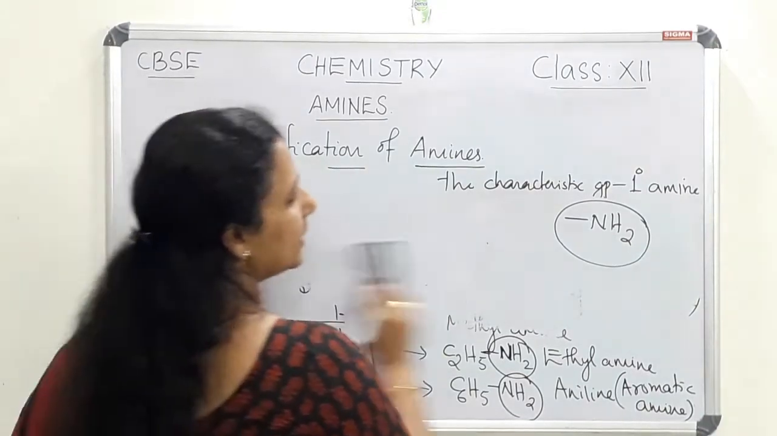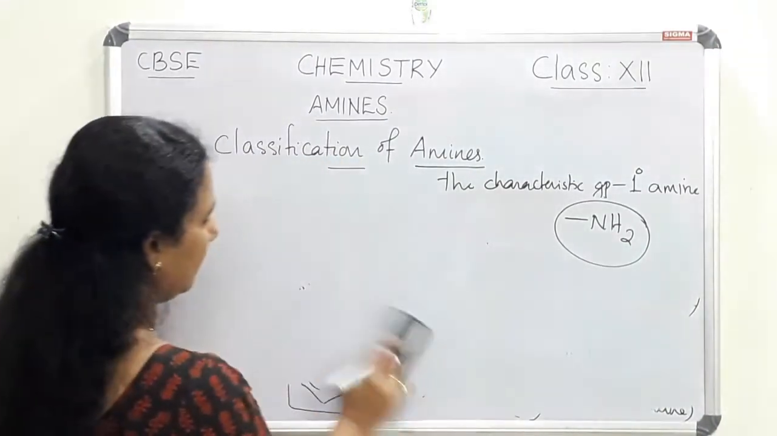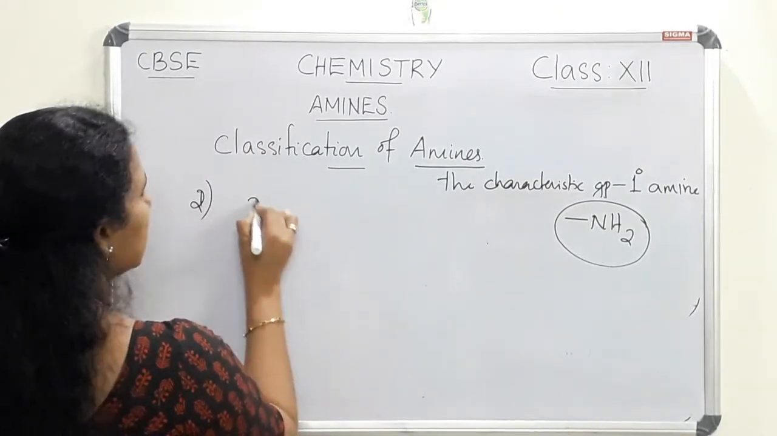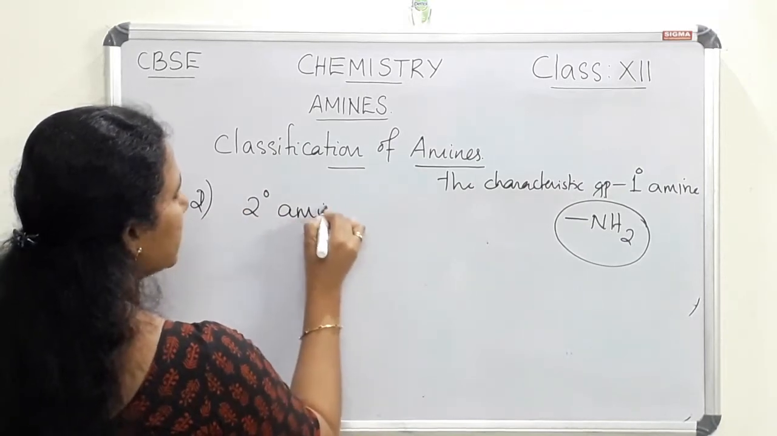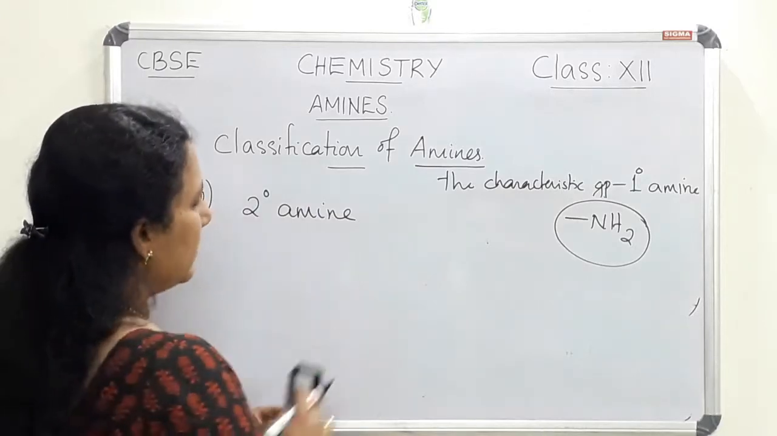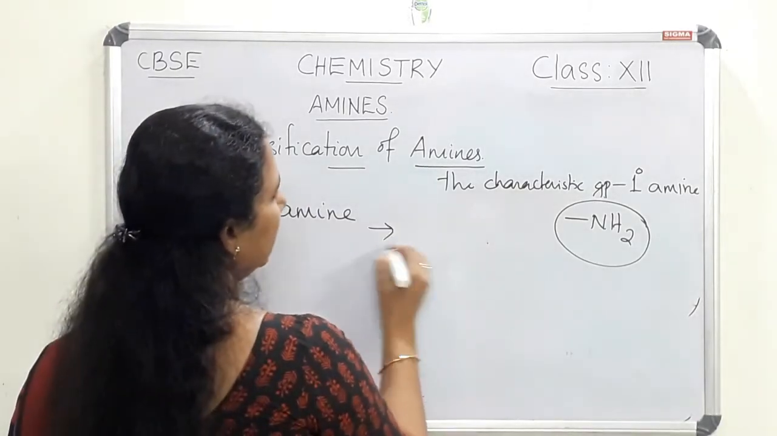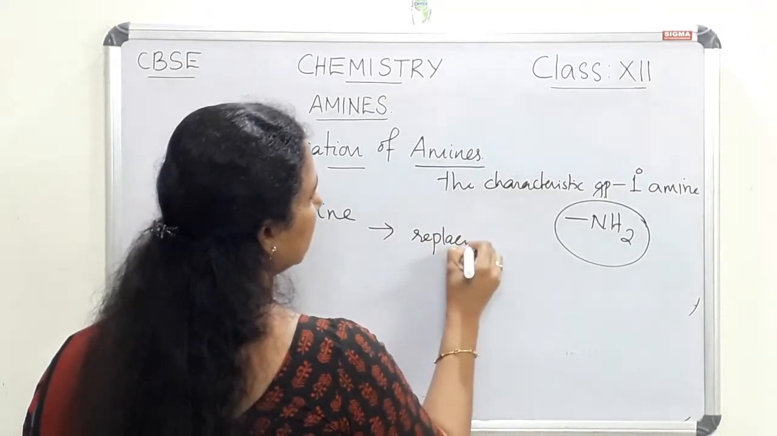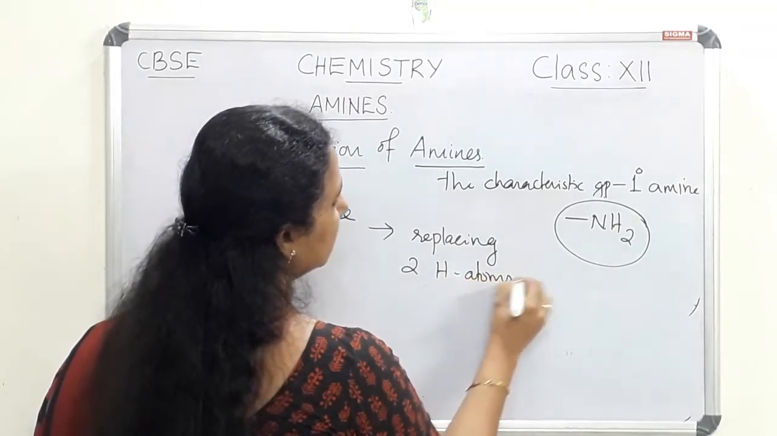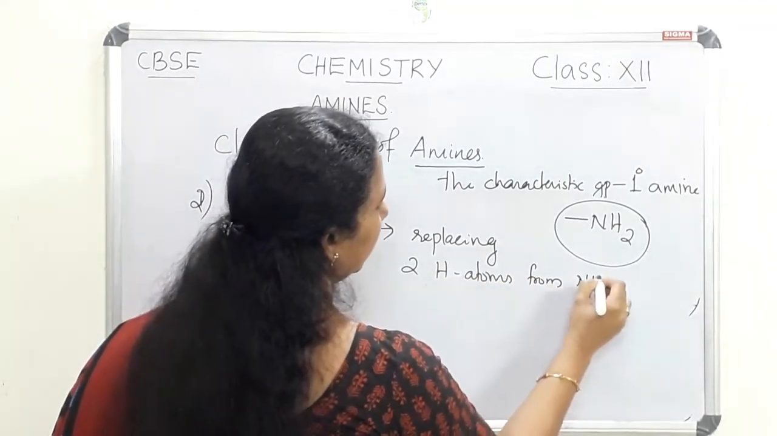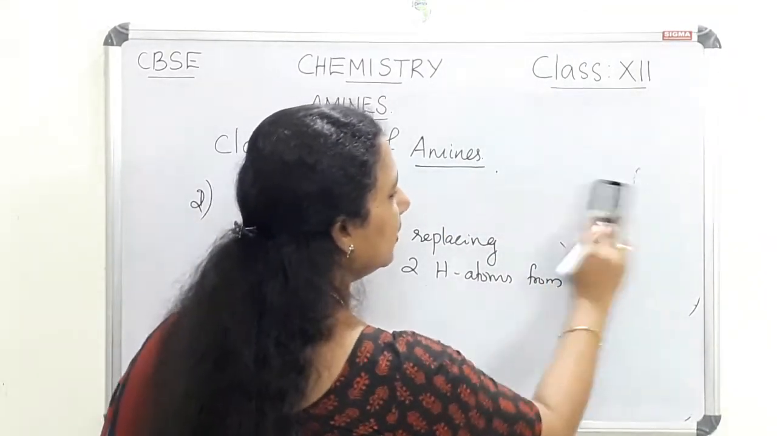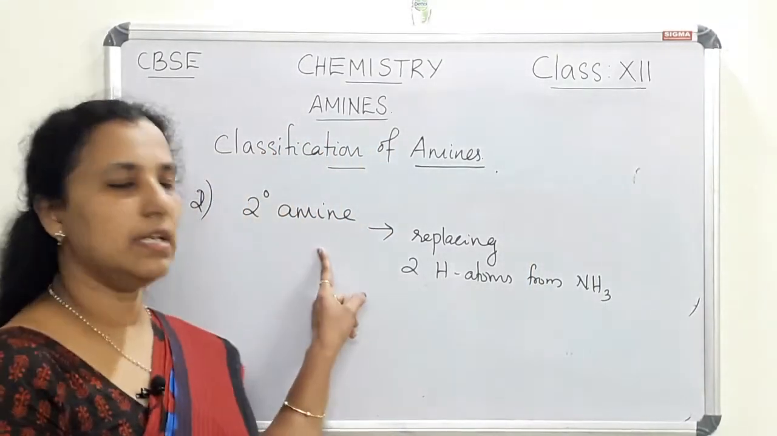Then the second classification is secondary amine. So amines are again classified, and the second classification is secondary amine. A secondary amine is formed by replacing two hydrogen atoms from ammonia. If two hydrogen atoms are replaced from ammonia, we will get a secondary amine.